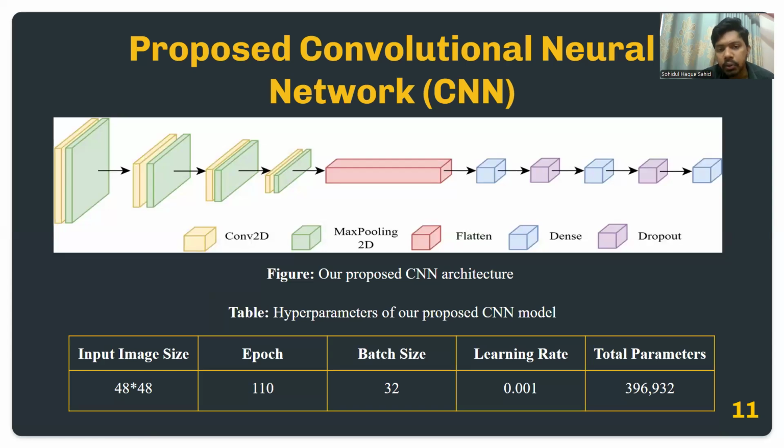So this is the architecture of our proposed CNN, which is named TiSkidNet. Here we have used four pairs of convolutional 2D and max pooling 2D layers. After that, we have used a flatten layer followed by a dense layer. After that, we have used 30% dropout in between those dense layers. And about the hyperparameters of our model, we have an input image size of 48 by 48, 110 epochs, and a batch size of 32. We have used the Adam optimizer with a learning rate of 0.001, eventually achieving a total parameter size of approximately 0.39 million.